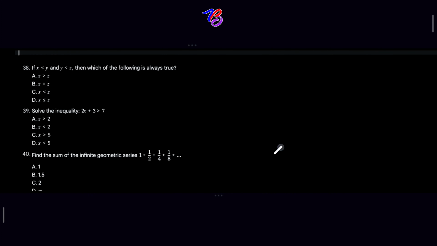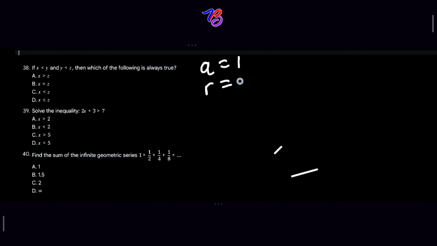Then question 40, the last question. Find the sum of the infinite geometric series: 1 plus 1 over 2 plus 1 over 4 plus 1 over 8 plus, to infinity. For you to solve this question, this is an infinite geometric series with first term a equal to 1. And our common ratio, r, is 1 over 2 over 1. Mathematically, this gives us 1 over 2. This is our common ratio.